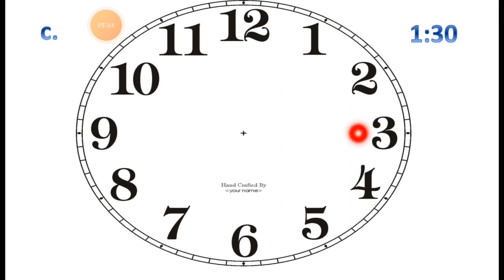Now the question number C, clock number C is given. Here is the clock and here is the time given. We have to draw the hands to show 1:30 in this clock. See here 1:30 is given. So what we have to draw? We have to draw the time 1:30.